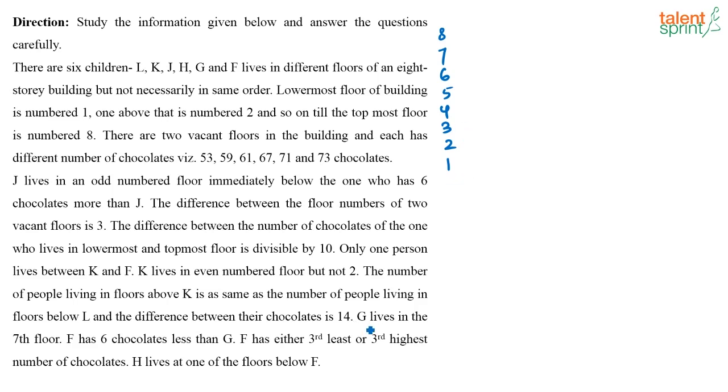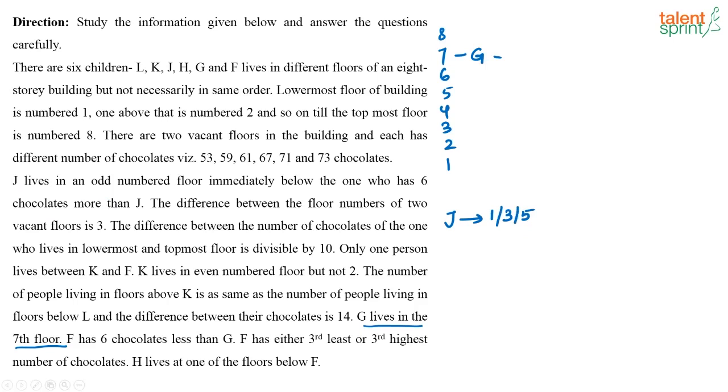Now see, they have given here directly that G lives in the 7th floor. So I can directly take G to be in floor number 7. Now next, what is given? They are saying J lives in an odd numbered floor immediately below the one who has 6 chocolates more than J. So which are the floors in which J can come? 1, 3 or 5. 7 is already occupied by G, so J cannot come there.